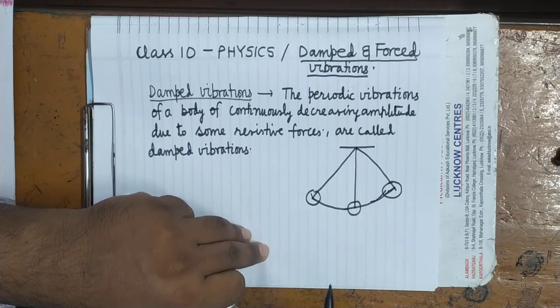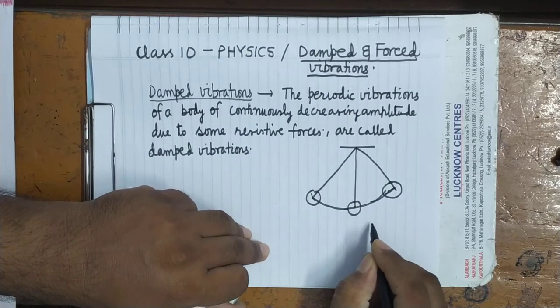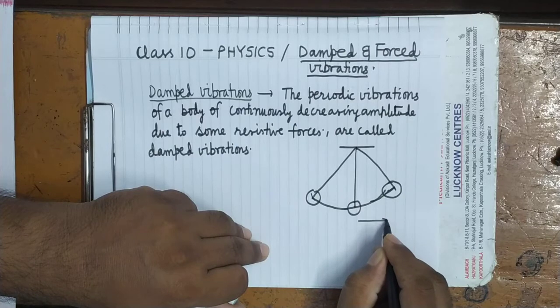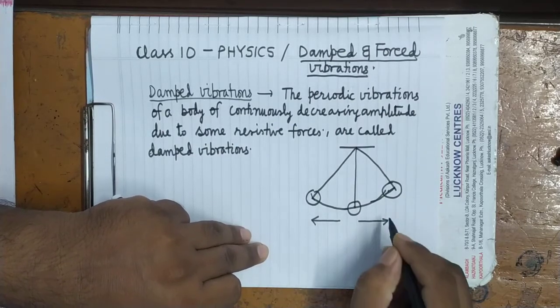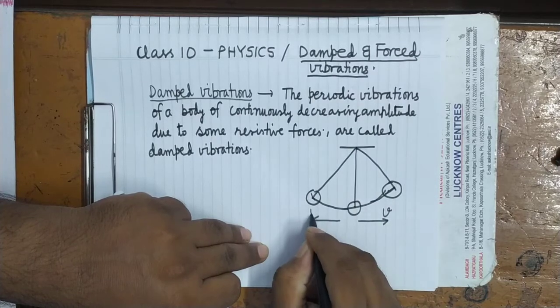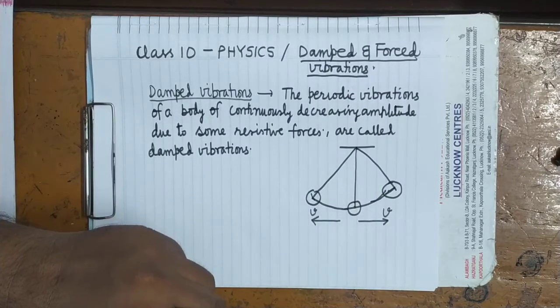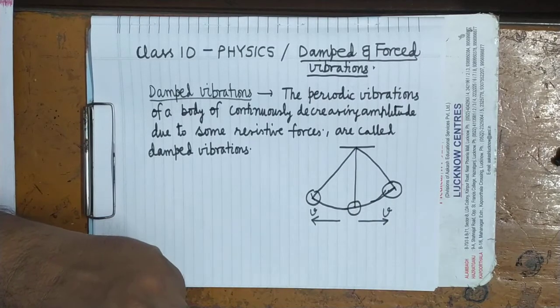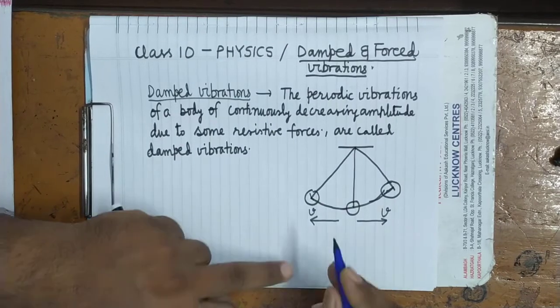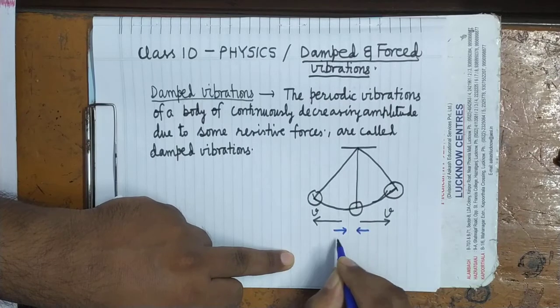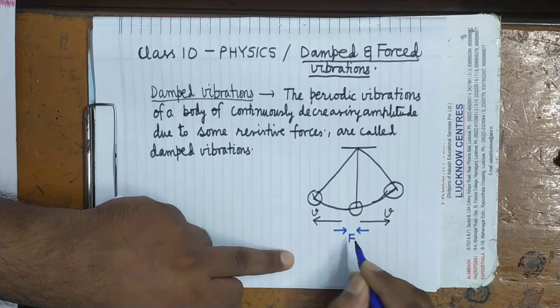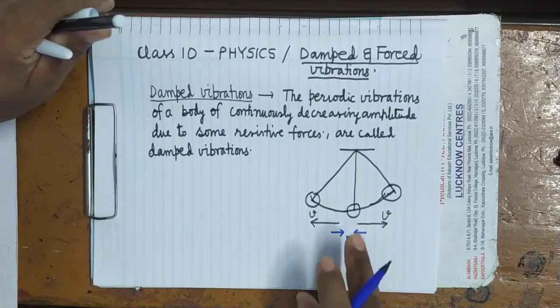Now see here, when the bob is moving away from the mean position, going towards this direction, what will be the force? The force is acting towards the mean position. It's clear. This will be the direction of force. And because of this, what will happen?